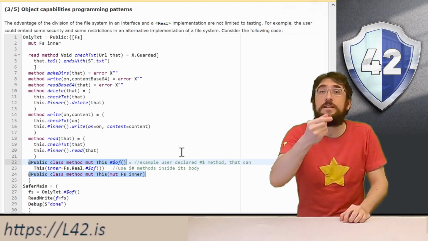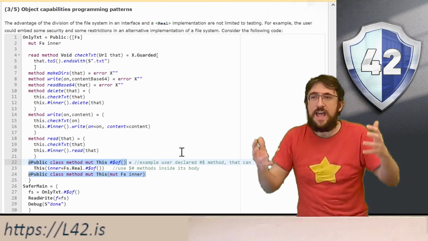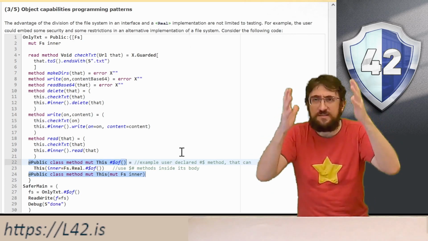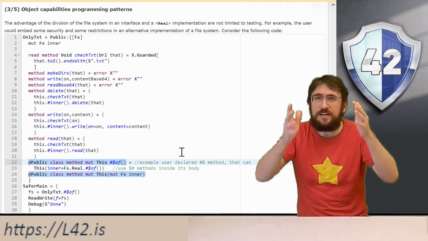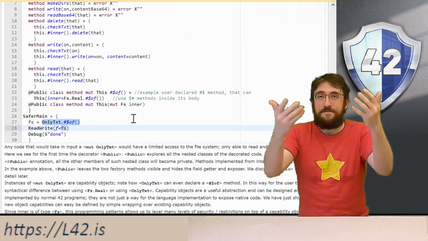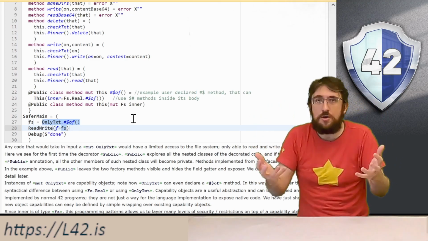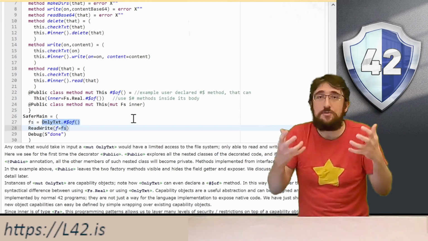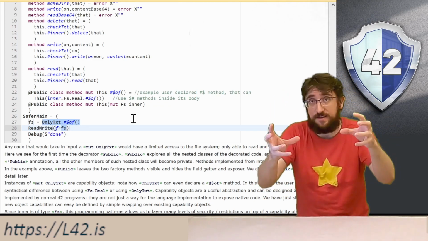That is, only.txt is now also an object capability that has this specific set of actions that can do exactly this very specific set of things on the file system. Finally, our main programmer will be able to use the code created by the security architect and just get an only.txt instance.